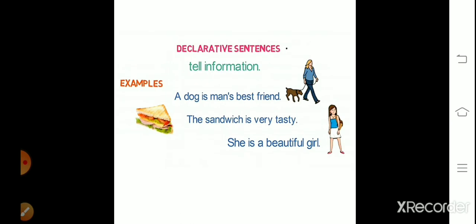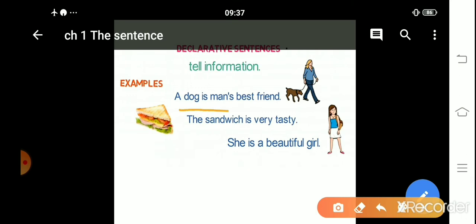So first of all, the declarative sentence. It always tells us about information. Suppose examples: a dog is man's best friend. Okay, this is the example. This is a fact that is telling about information, so this is the declarative kind.